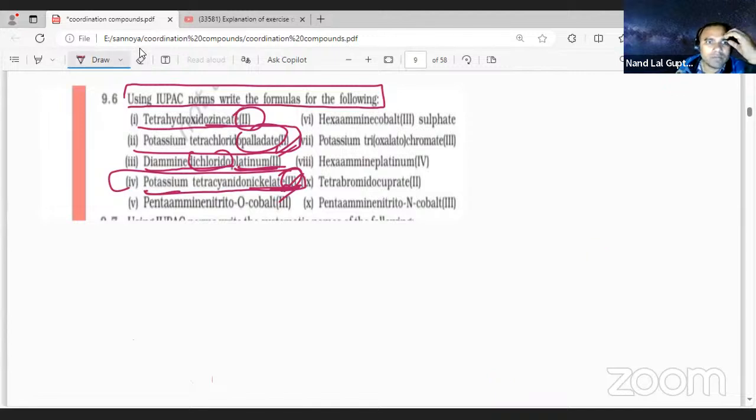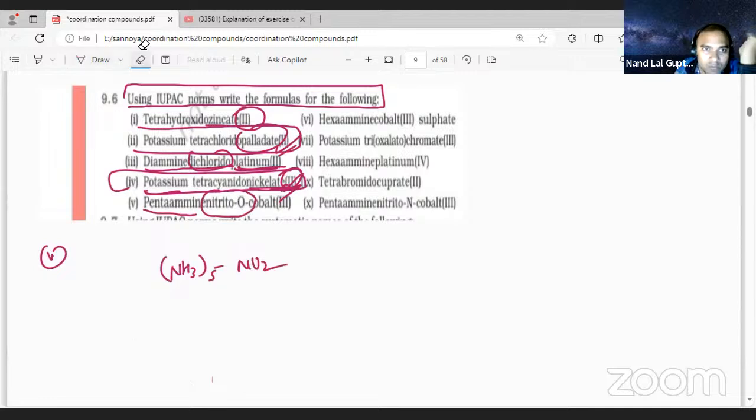Dear student, see the 5th one. Pentaammine means NH3 should be 5 times. Nitrito-O, that is NO2, and nitrito-O means what? ONO. Cobalt third, Co. So cobalt third means this is going to be 2 plus.